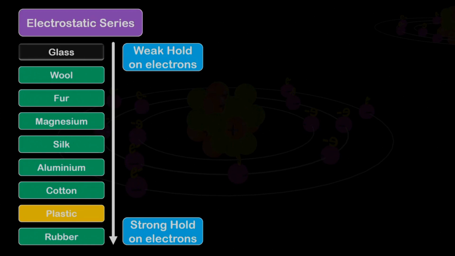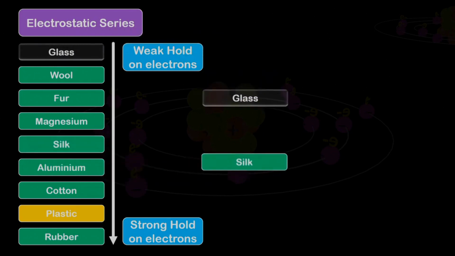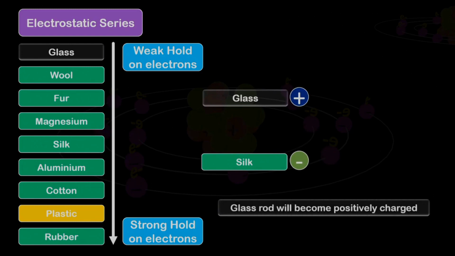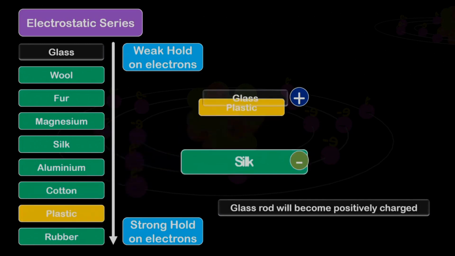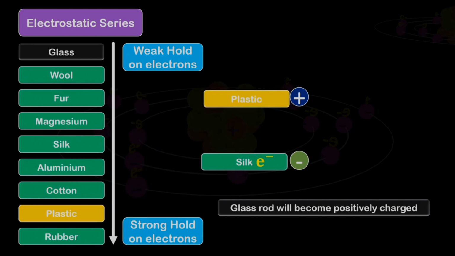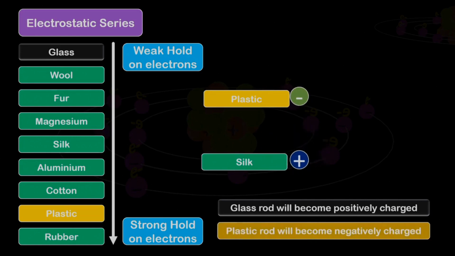According to the electrostatic series, if we rub glass and silk, the glass will easily give its electrons to the silk. The positive charge will come on the glass and the negative charge will come onto the silk. Thus the glass rod used will become positively charged. And if we rub plastic and silk, the silk atoms will give their electrons to the plastic, leaving the plastic with a negative charge while the silk gets a positive charge, and the plastic rod will become negatively charged.